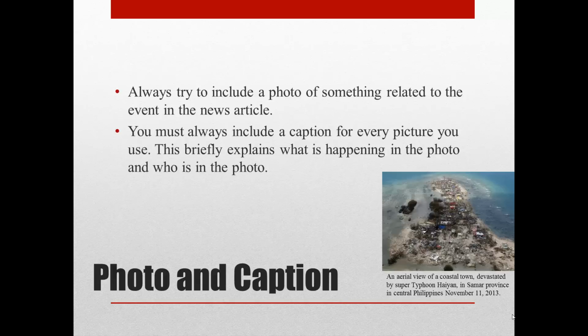When writing a news report, be sure to include a photo and a caption, and the caption must briefly explain what is happening in the photo. For example, here we have a photo of the Typhoon Haiyan in the Samar province in central Philippines. The caption clearly states what the view is and what is happening in the picture. Generally, when you have pictures of people, you want to include who each person is, running from left to right.